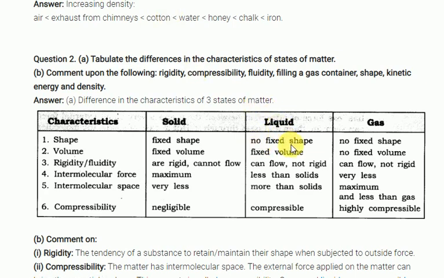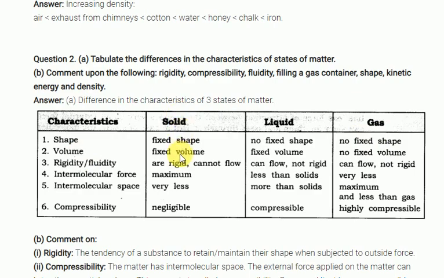Suppose I'm taking water. When I pour the water in a glass, it looks like the glass. If I pour it in a beaker, it looks like the beaker. So individually it doesn't have any fixed shape. Whatever container you place it in, that shape appears. Next, gas doesn't have any fixed shape either, you cannot see any shape. Next one is volume. Generally, solids have a fixed volume.